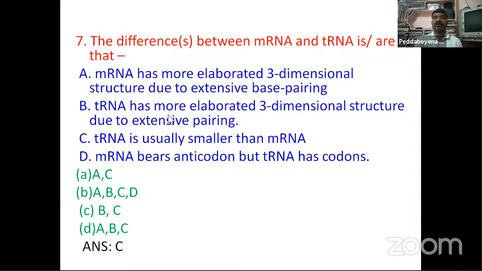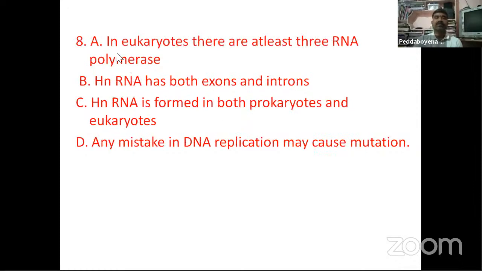You are observing tRNA has more elaborated three-dimensional structure due to extensive pairing. Okay, this is also correct. And tRNA is usually smaller than the mRNA. So both B and C are correct. Next, ninth one. In eukaryotes, there are at least three RNA polymerases.